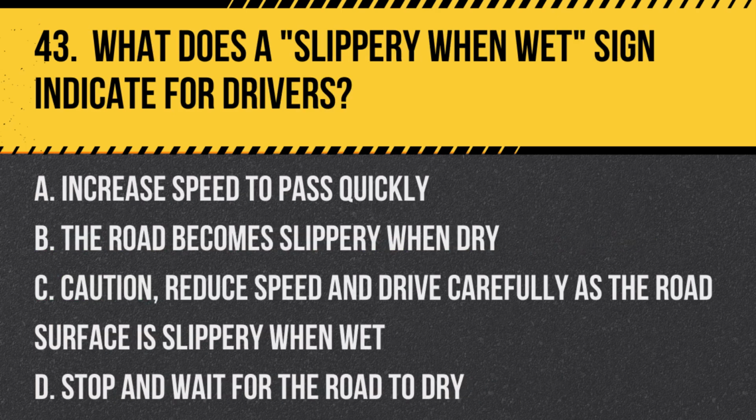Question 43. What does a slippery when wet sign indicate for drivers? A. Increase speed to pass quickly. B. The road becomes slippery when dry. C. Caution, reduce speed and drive carefully as the road surface is slippery when wet. D. Stop and wait for the road to dry. Answer C. Caution, reduce speed and drive carefully, as the road surface is slippery when wet. This sign warns drivers of potential slippery conditions when the road is wet.